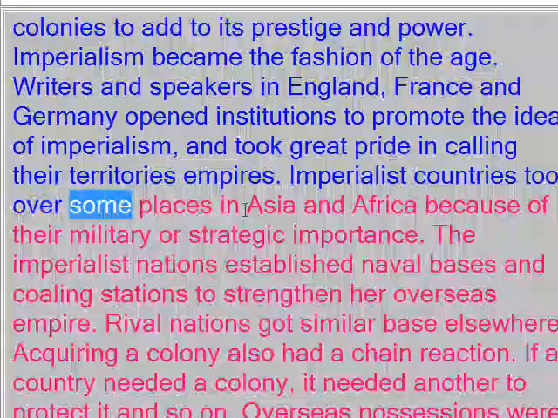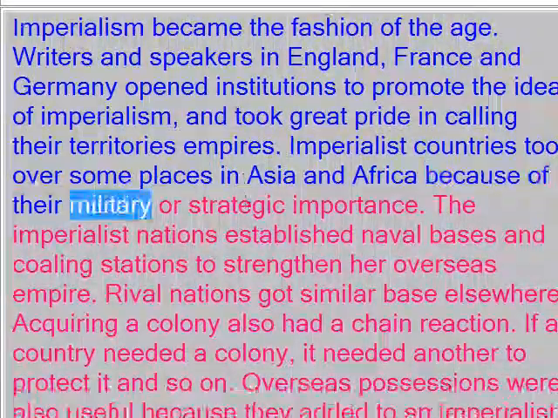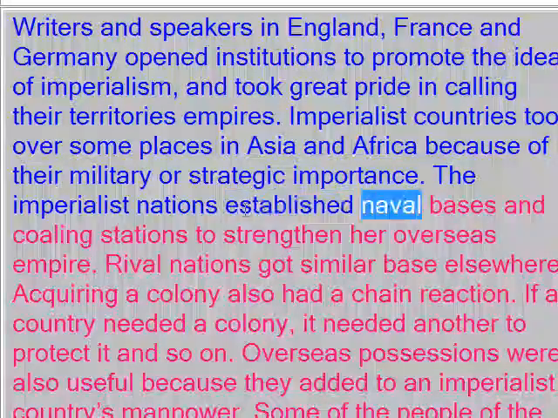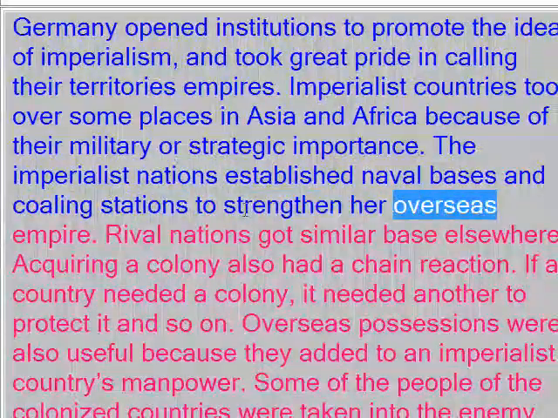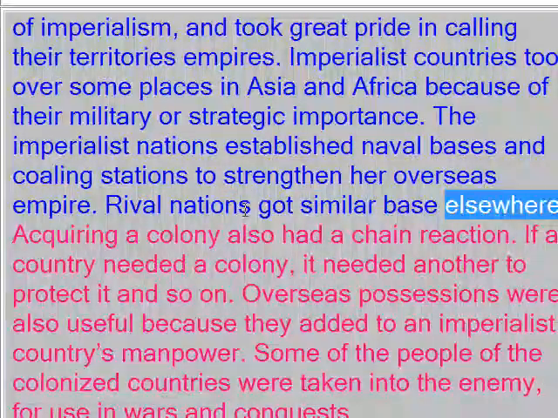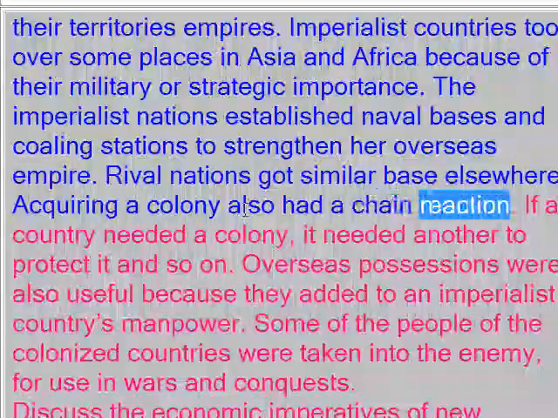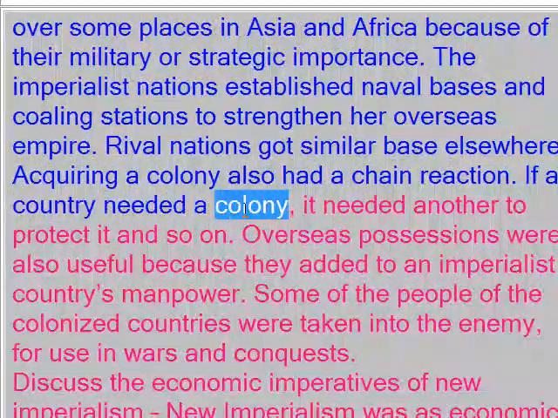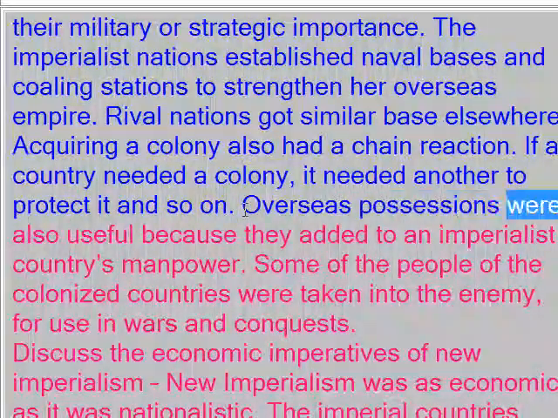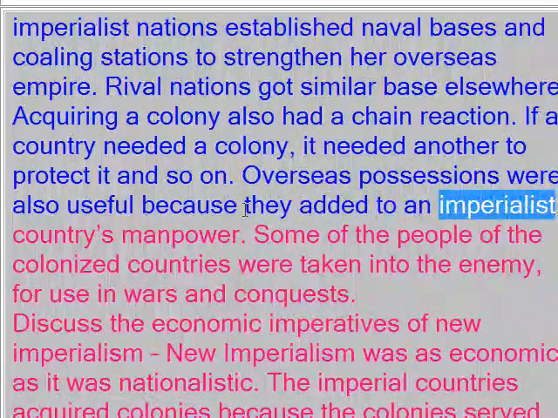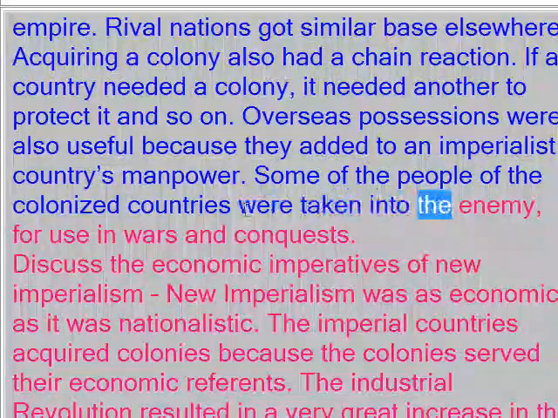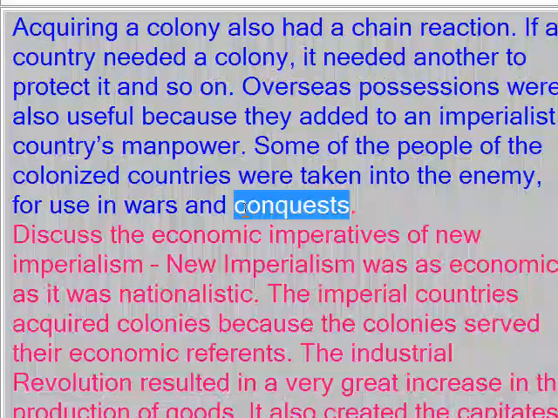Imperialist countries took over some places in Asia and Africa because of their military or strategic importance. The imperialist nations established naval bases and coaling stations to strengthen their overseas empire. Rival nations got similar bases elsewhere. Acquiring a colony also had a chain reaction. If a country needed a colony, it needed another to protect it, and so on. Overseas possessions were also useful because they added to an imperialist country's manpower. Some of the people of the colonized countries were taken into the army for use in wars and conquests.